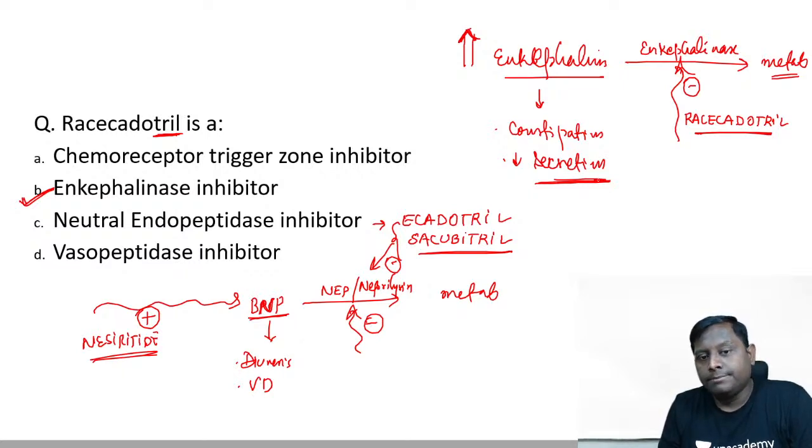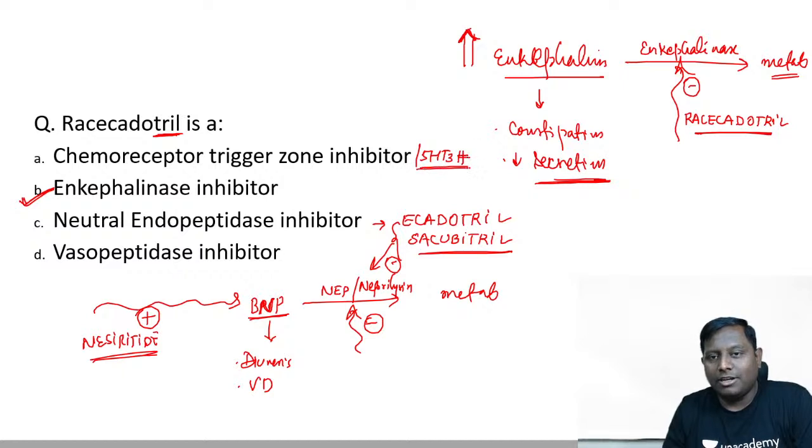So don't be confused with ecadotril, sacubitril and racecadotril. Similar sounding names, but there is definitely a big difference. One is used in heart failure and one is used in diarrhea. There is no correlation between the two. These are used in heart failure. Chemoreceptor trigger zone inhibitors are the same as drugs like 5-HT3 antagonists like ondansetron and all. Okay, so B is the correct answer here.